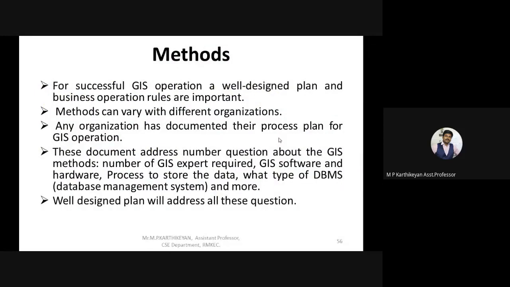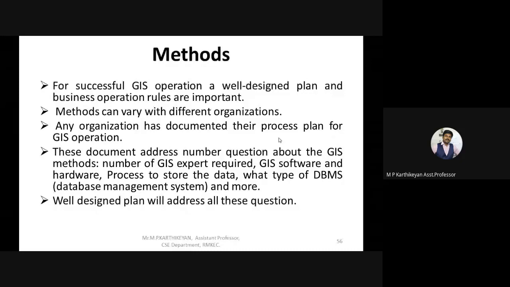And the last component is method. The above 4 components don't work without a proper method. Even if we have perfect hardware, software, people, and the exact data, we need a proper process to manipulate all the 4 components together. If there is a proper algorithm or technique to follow for all these components together, then we have a successful method. A well-designed plan will address all the problems. So these are the components of GIS.